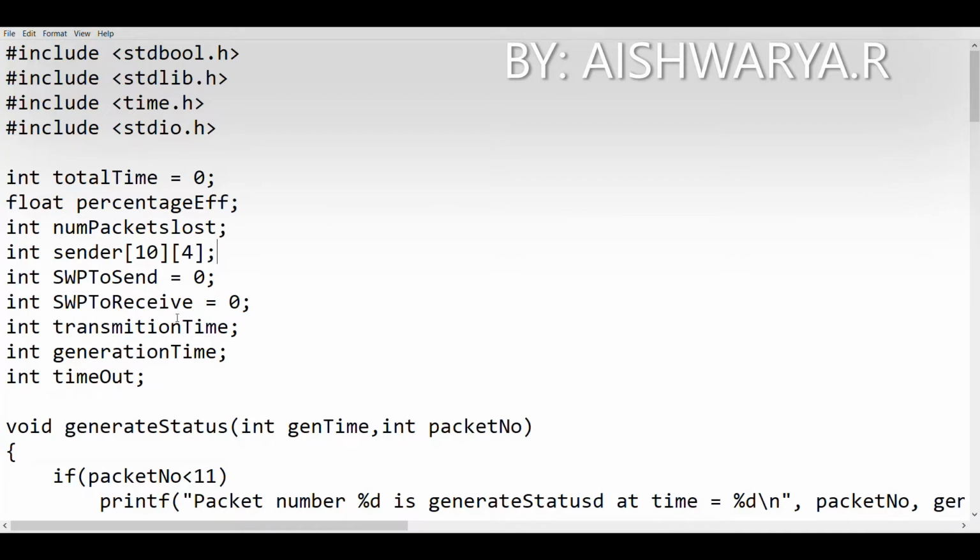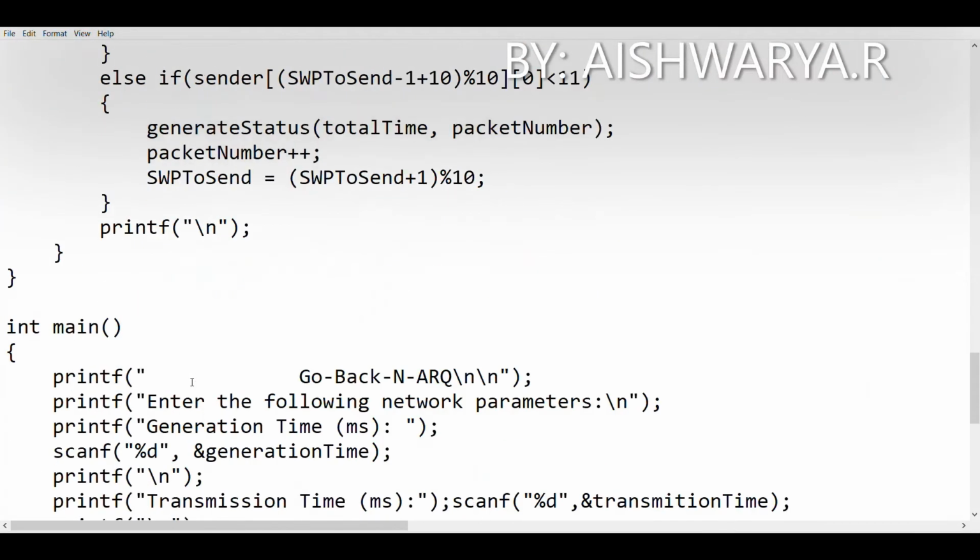Next is the transmission time. Transmission time means it is the time required for transmission of packets from sender to receiver. And then we have the generation time. It is the time required to generate the packets before transmission. Next we have the timeout. It is a time before which the sender must receive an acknowledgement from the receiver that the packets have reached safely. If the acknowledgement is not received before the timeout time, then the packets must have been lost in the transit.